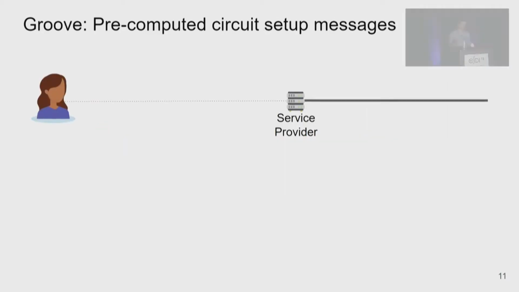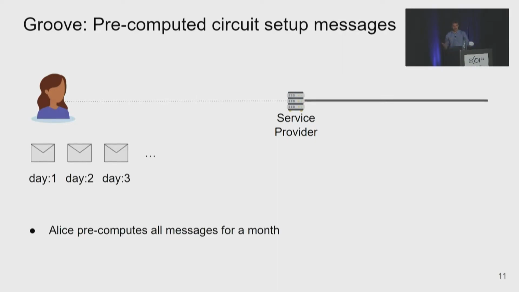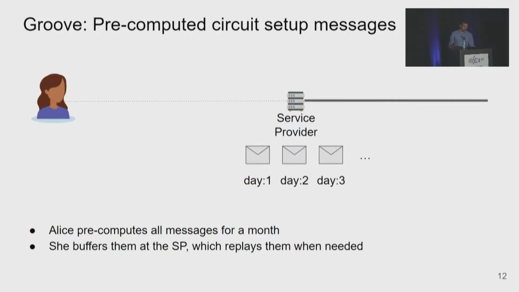So the first thing we do in Groove, and I have to stay fairly high level here, is we make this setup non-interactive. We make it safe for just Alice or just Bob to perform this setup phase. More details on this in the paper. But now that it is non-interactive, Alice is able to pre-compute these circuit setup messages, say for a month, upload them to the service provider, which can replay them as needed.